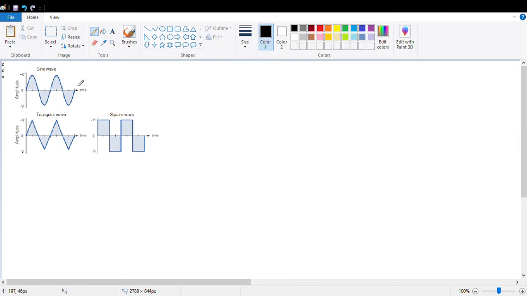For that reason, for alternating signals we generally use two terms, and they are very important. One is the average value and another one is the RMS value. This is a very important concept. The RMS value's full form is root mean square. We are going to discuss how we will get the average value and RMS value out of these alternating signals. First I am starting with the RMS value. RMS stands for root mean square.